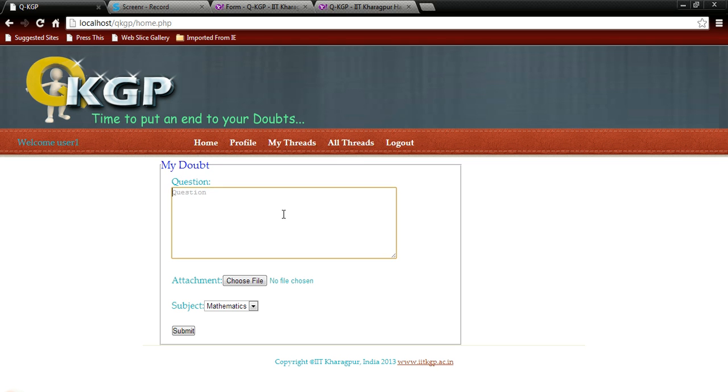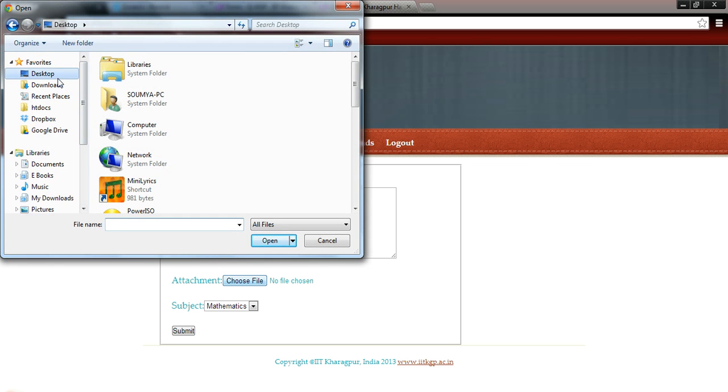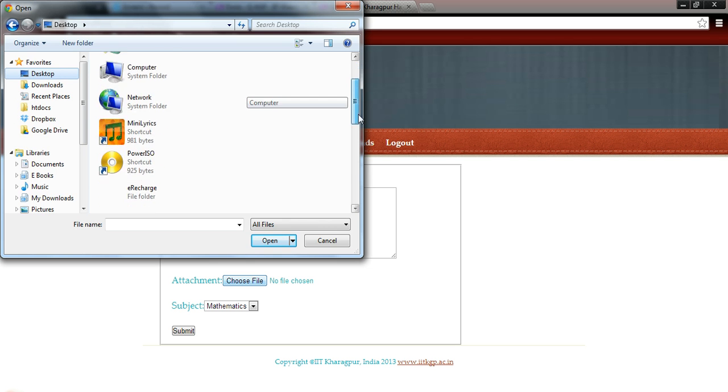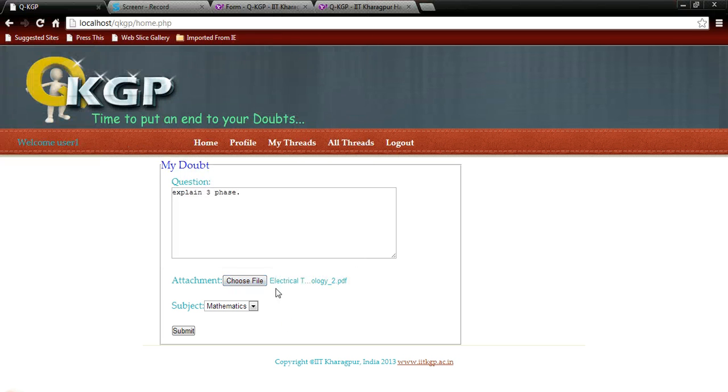Here we can post any doubt, like here we get the welcome user and there is a home and profile. So first we'll go to the home page, which is the automatic page that comes up when a user logs in, and here he can post any doubt, like I have a doubt, and if he has some soft copy in his machine, he can also upload that, like this. Yeah, so we have uploaded one, and